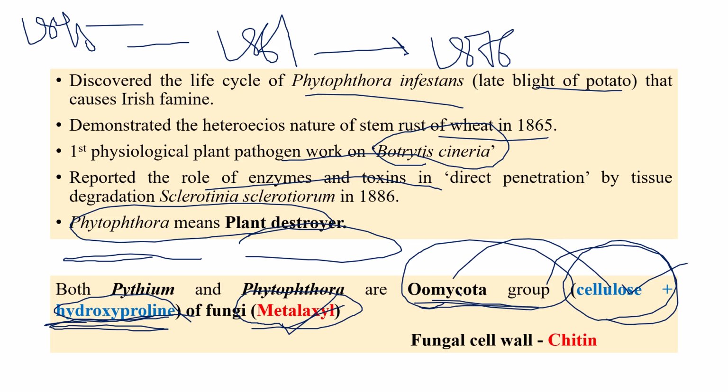So if the Oomycota cell wall is made up of cellulose and hydroxyproline, what is the fungal group cell wall made up of? The fungal cell wall is made up of chitin, whereas the Oomycota cell wall is made up of cellulose plus hydroxyproline. This way we will study and remember the things, which will be very easy for us.